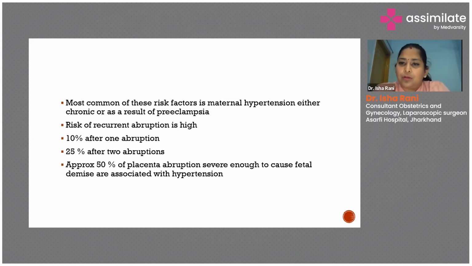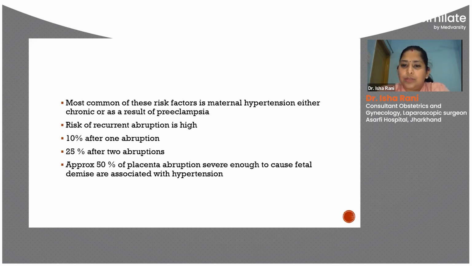So as I have told already, the most common risk factor is maternal hypertension. It can be either chronic hypertension or preeclampsia. If a patient had abruption in one pregnancy, there is a 10% chance of having abruption again, and a 25% chance if the patient had abruption in 2 prior pregnancies. Around 50% of the placental abruptions associated with hypertension are generally very severe and can be fatal to the fetus.